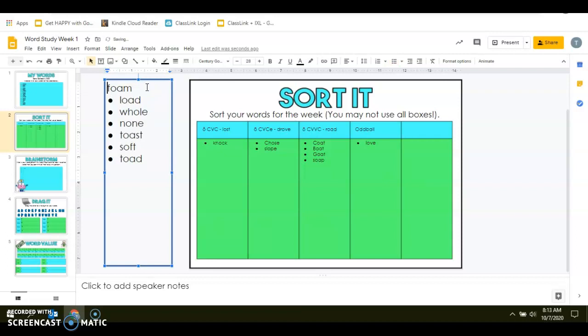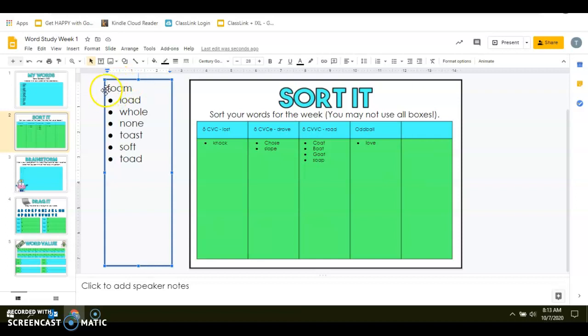Next word. Foam. F-O-A-M. Do I hear the short O or long O? Foam. I hear that long O sound. So second or third group it is. Then I look at the patterns.